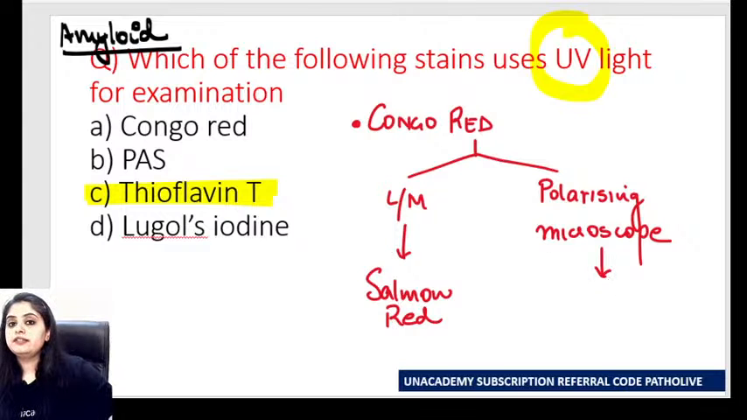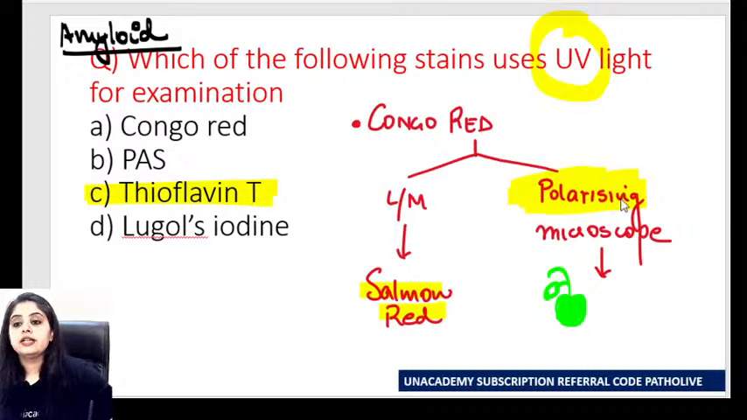Under the polarizing microscope, it gives an apple green birefringence. Yes, that is what it gives under the polarizing microscope. I hope these two points to begin with are okay. Under the light microscope, a salmon red color. Under polarizing, a very, very important question, which microscope? Polarizing microscope, apple green birefringence. What other stains are there? Congo red definitely is a stain. PAS is also a stain, a regular light microscope stain.